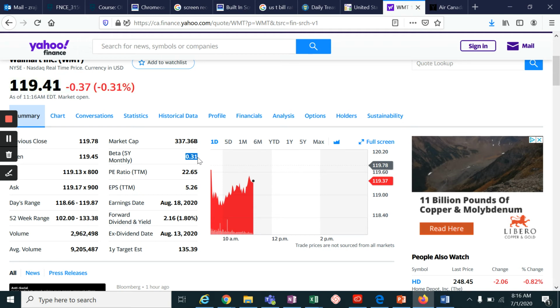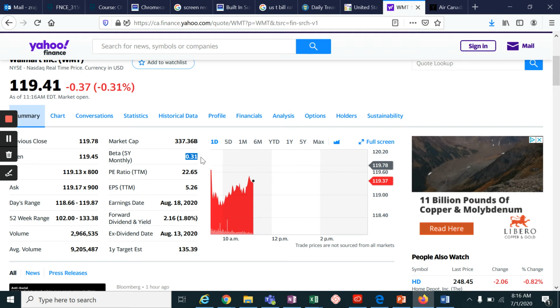So the benchmark with which we compare the stock beta is actually the market beta itself. So the market beta is 1. If the beta of the stock is less than 1, it is less risky than the market. If it is more than 1, it is more risky than the market.